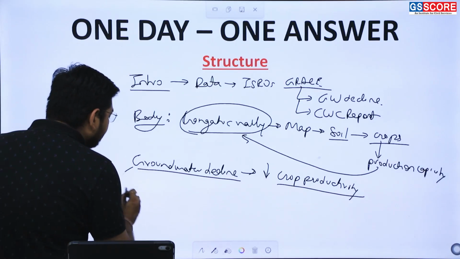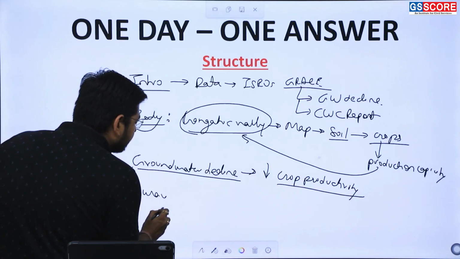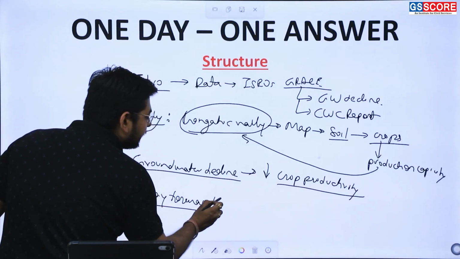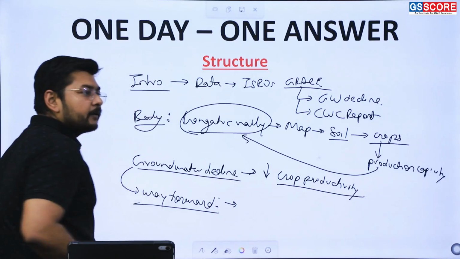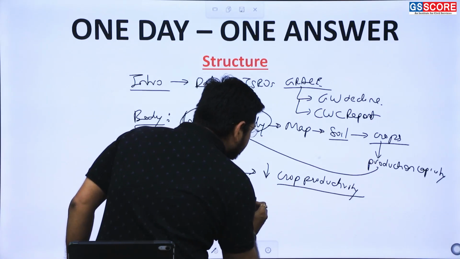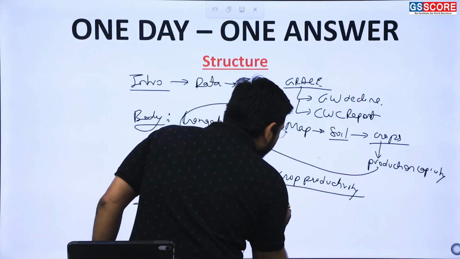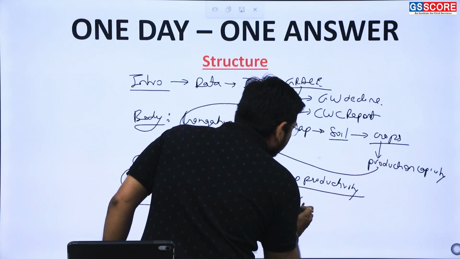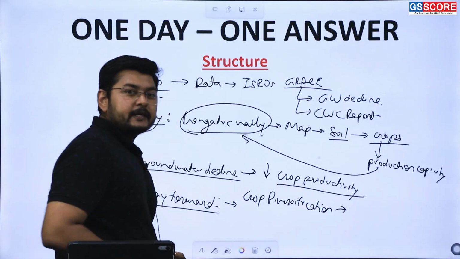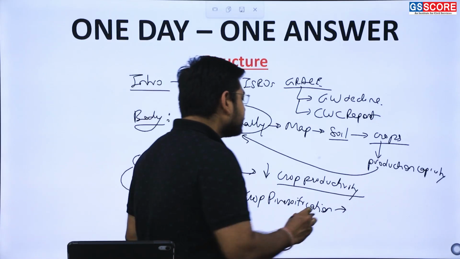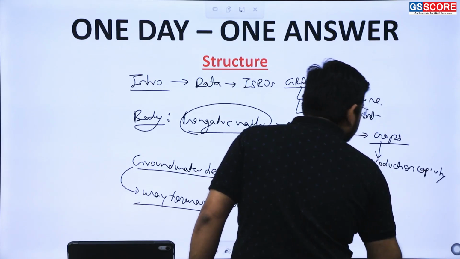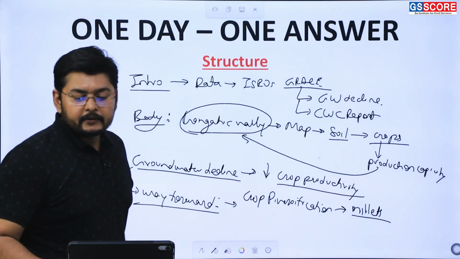Then we need to provide a way forward. Like we can use crop diversification. Instead of wheat and rice, we can use millets, which are less water-intensive crops.